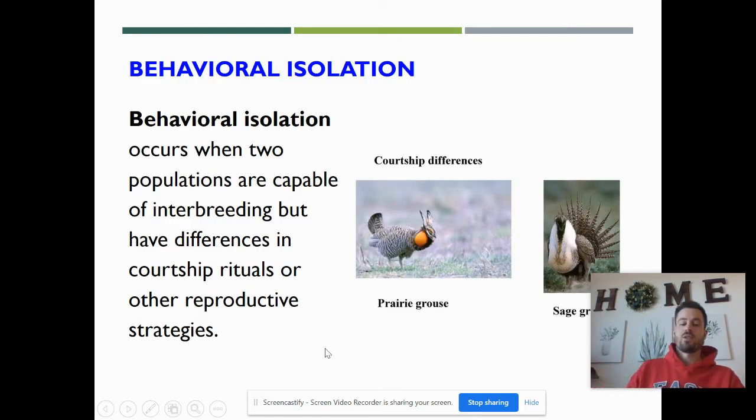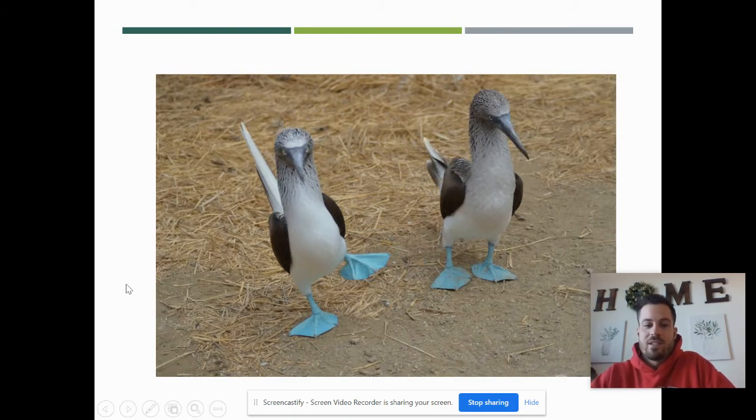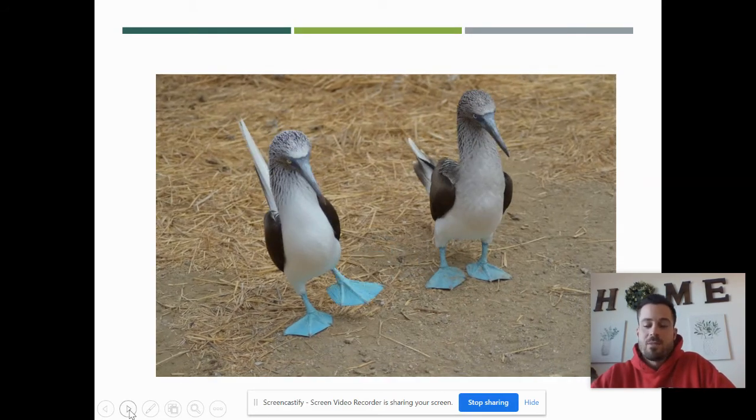So behavioral isolation, this is an action done by male or female to attract the other and to get them to want to mate with them. So birds are a great example, a really fun example. Just like people, birds do different things to try to get a female to mate with them. So like a male bird will sing a song, and if the female likes the song, then she'll say, okay, I'll mate with you. Or a male might, take a look at this, do a little dance. All right, and if the female likes the dance, then she'll say, okay, I'll mate with you. So that's behavioral isolation.